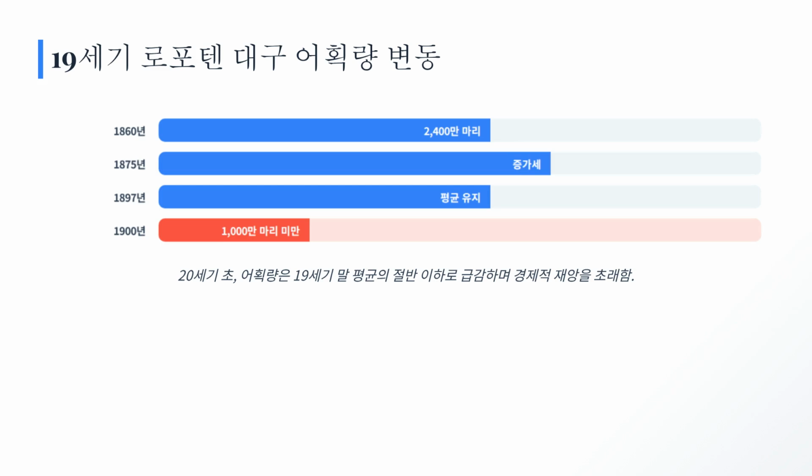The 19th century Lofoten cod catch shows significant fluctuation. Starting strong in 1860 with 24 million fish, the catch increased until 1875, maintained an average until 1897, then plummeted below 10 million by 1900. This drop caused an economic disaster.